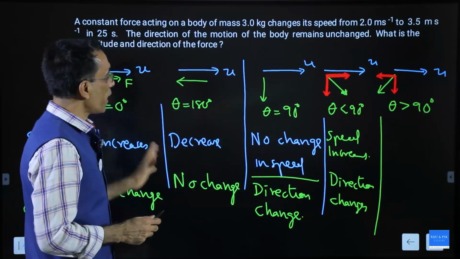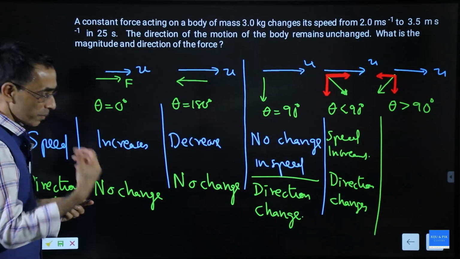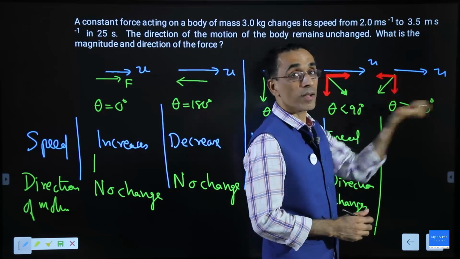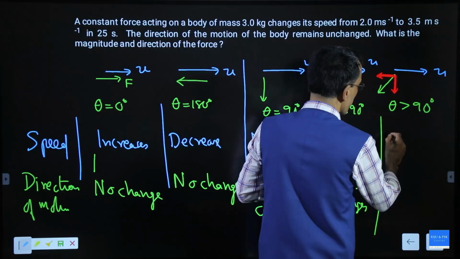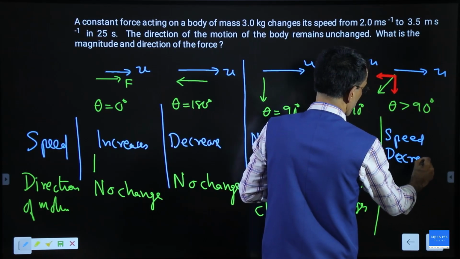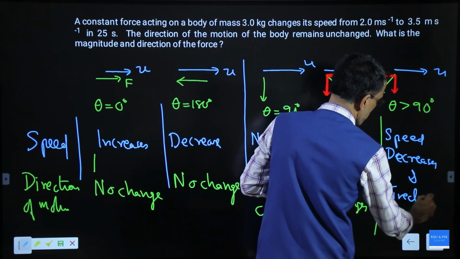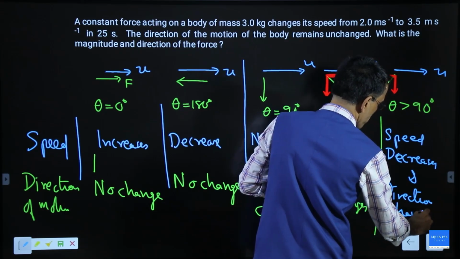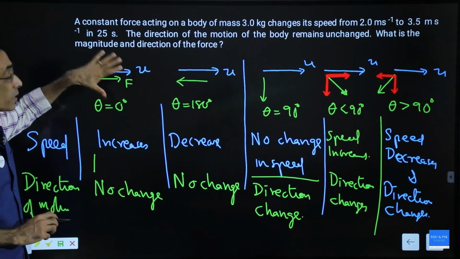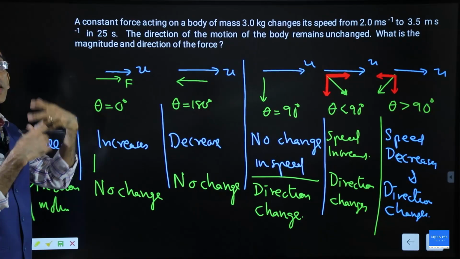Now I asked you what will happen in the last situation. Hope you have studied all these details back at home. Now you know that this component of force is pulling the velocity backward, so the speed decreases. And what about direction? Direction changes. Now I tell you this first condition is observed in motion in a straight line when the body is speeding up.